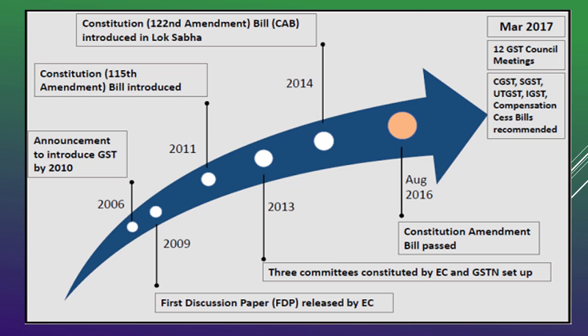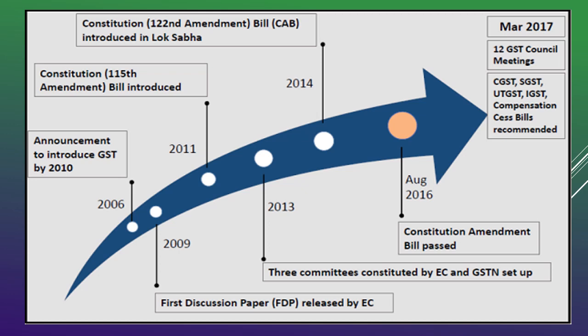Then in 2009 the first discussion paper was released by the executive committee, and in 2011 we had the constitutional 115th bill, which was introduced for the implementation of GST. And in 2013 committees were constituted, including the Kelkar committee, based on whose recommendations we have implemented GST, and that we will see in the next slides.